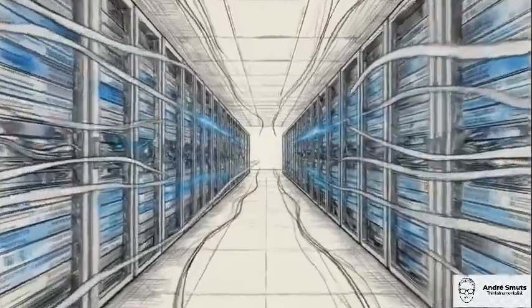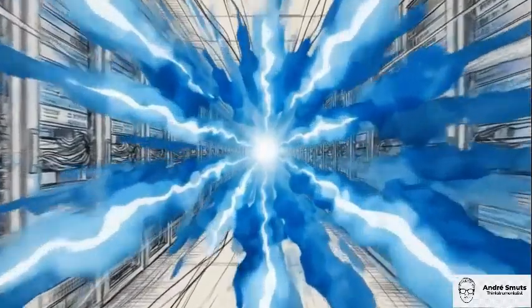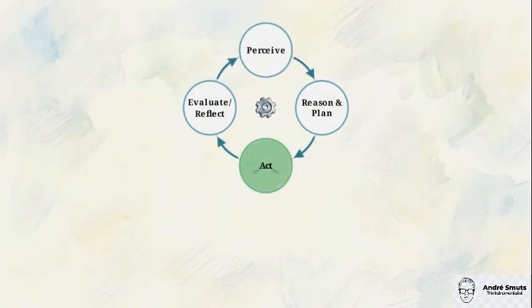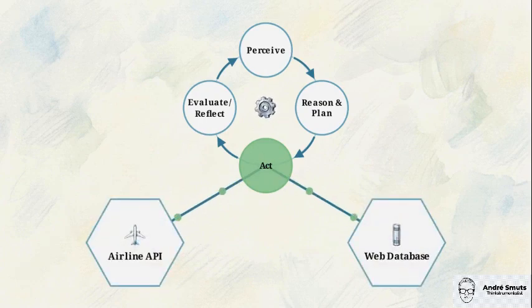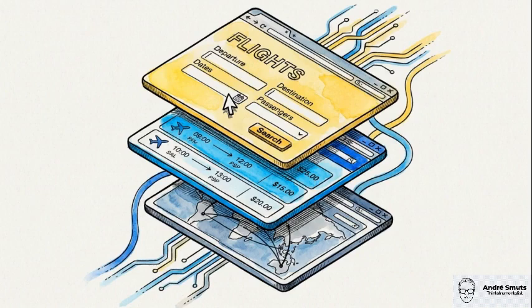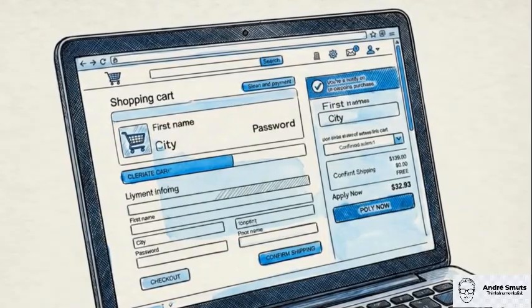Internal planning is only the first half of the process. To actually finish the job, the agent has to interact with the live internet. This is the action phase. The agent reaches outside the language model and utilizes external tools like web browsers and the airline's APIs to begin the actual booking process. It navigates through live websites, entering your information and moving through the sequence of tasks it planned earlier. But the real world is messy.